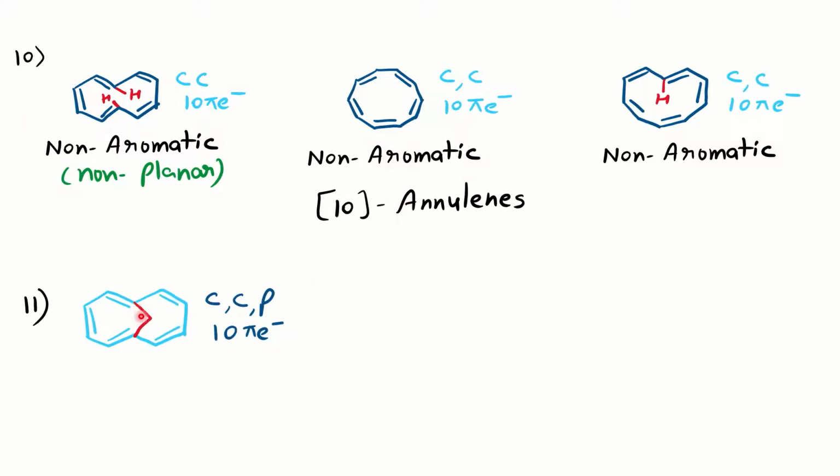If you replace the internal two hydrogens by using this methano group CH2, which replaces these two hydrogens, now you can see the molecule is cyclic, completely conjugated, and it becomes planar as well. All the carbons involved in the resonance are in the same plane. This is a bridge, so it is not participating in conjugation. The bridge and these resonating double bonds are in the same plane. So the molecule is planar, 10 pi electrons, and now it becomes aromatic.